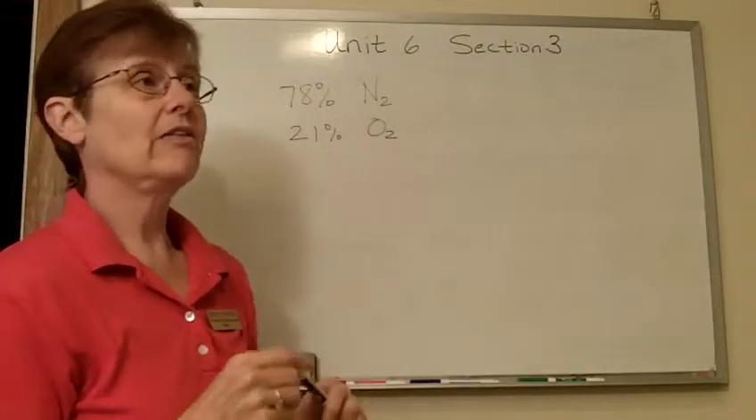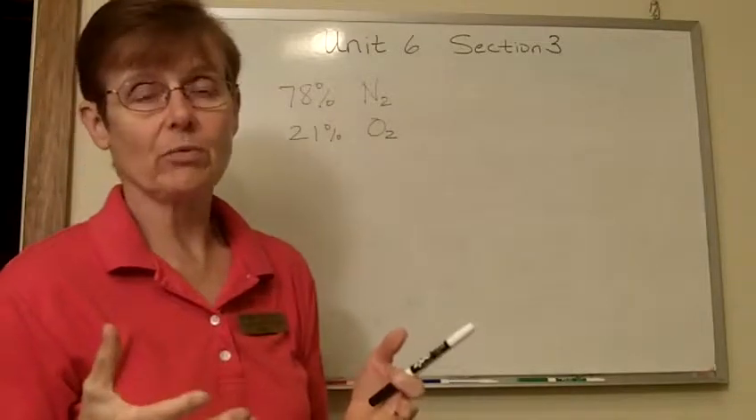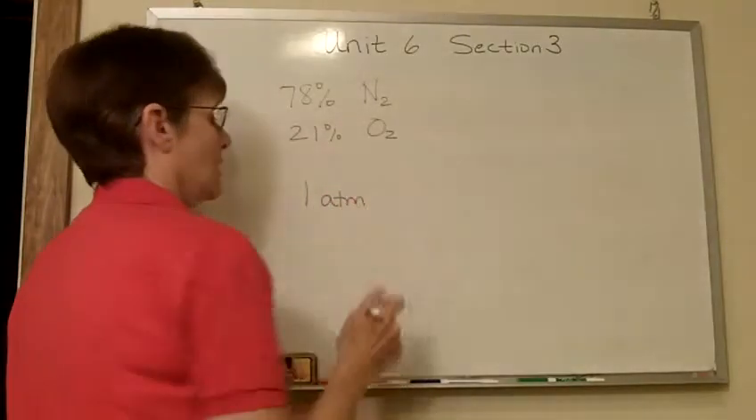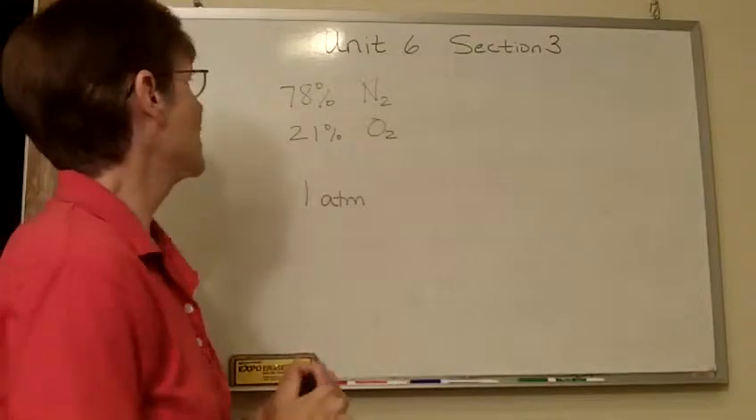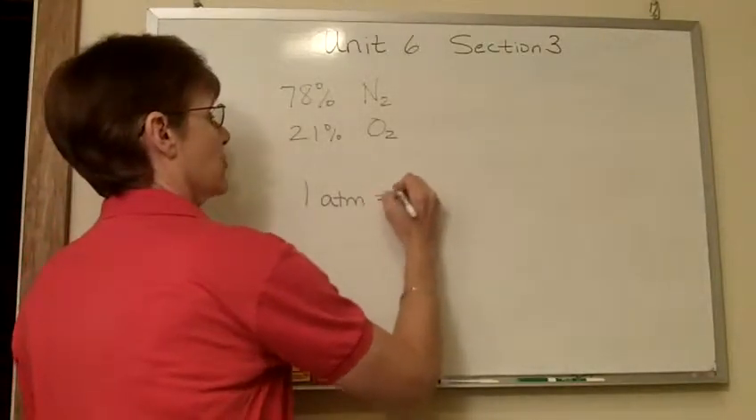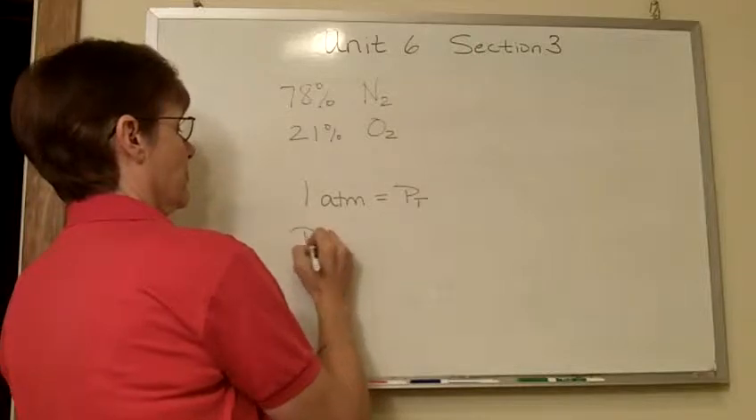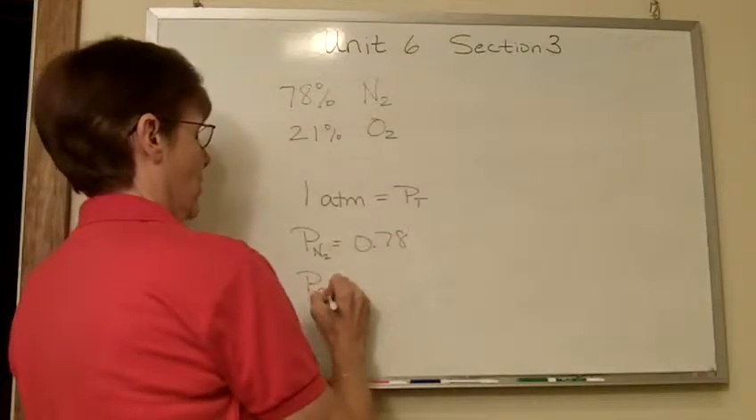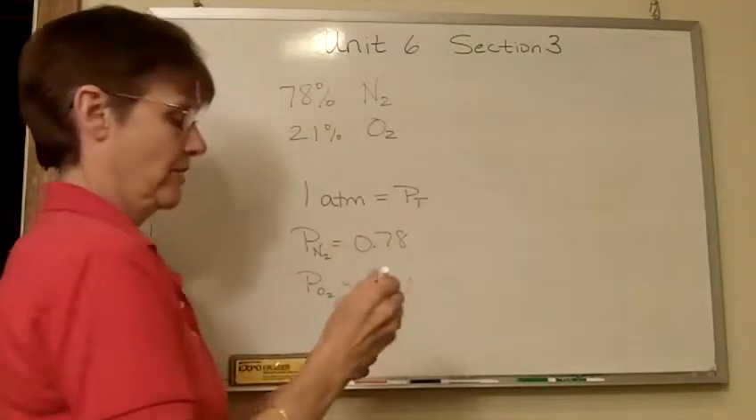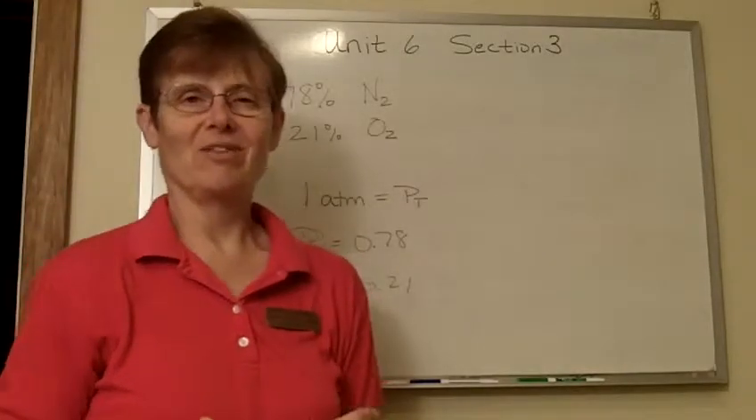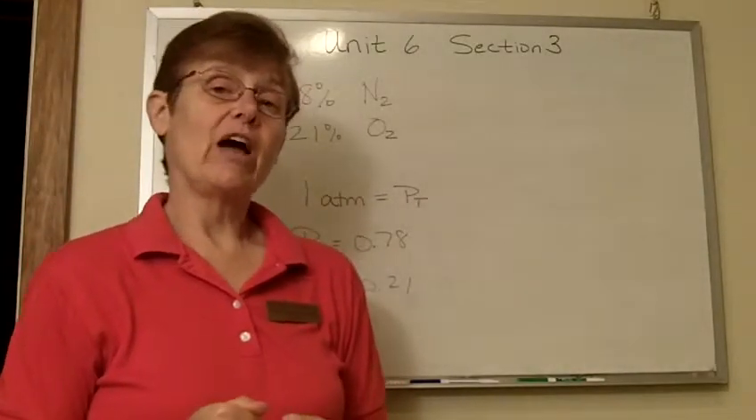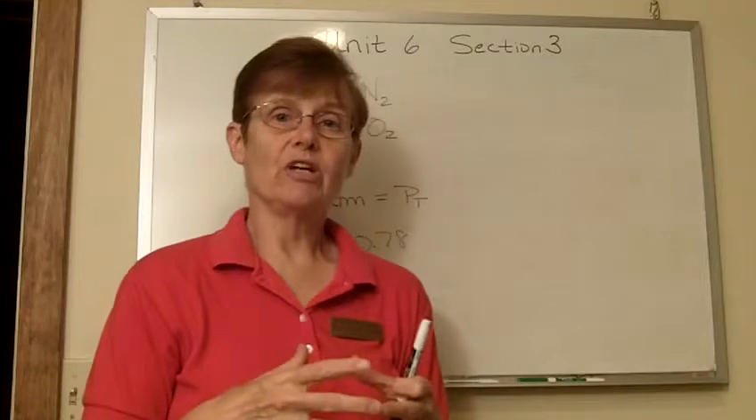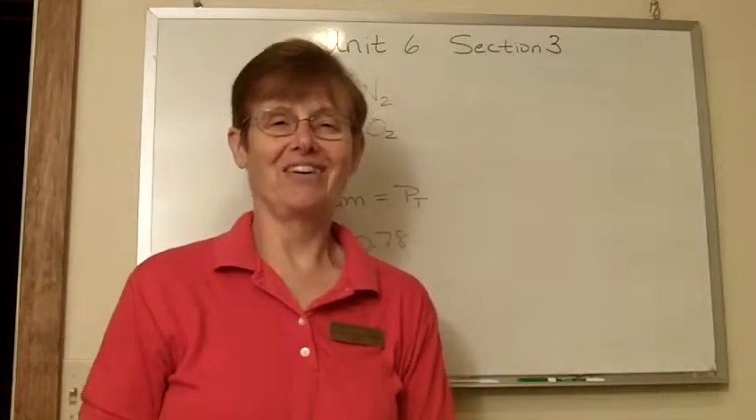So what that would mean is that if we have normal atmospheric pressure, where we have about 1 atmosphere of pressure around us all the time, that's P total, that would mean that the partial pressure of nitrogen is 0.78 and the partial pressure of oxygen is 0.21. And those are going to add up to not quite 1 atmosphere because there are a couple of other gases in there. But that's the way that works. So the amount of pressure exerted by the gas is proportional to the amount of molecules of that gas that are in the container. And hopefully that makes sense.